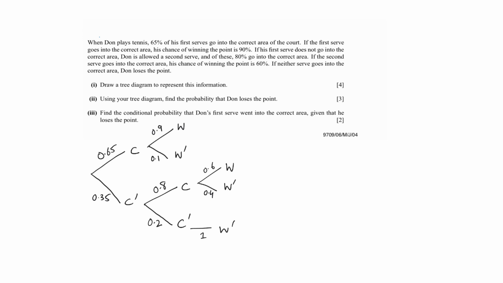In the first part you had to draw a tree diagram to represent this information. This is the tree diagram that you are required to draw. For the second part, you need to find the probability that Don loses a point.